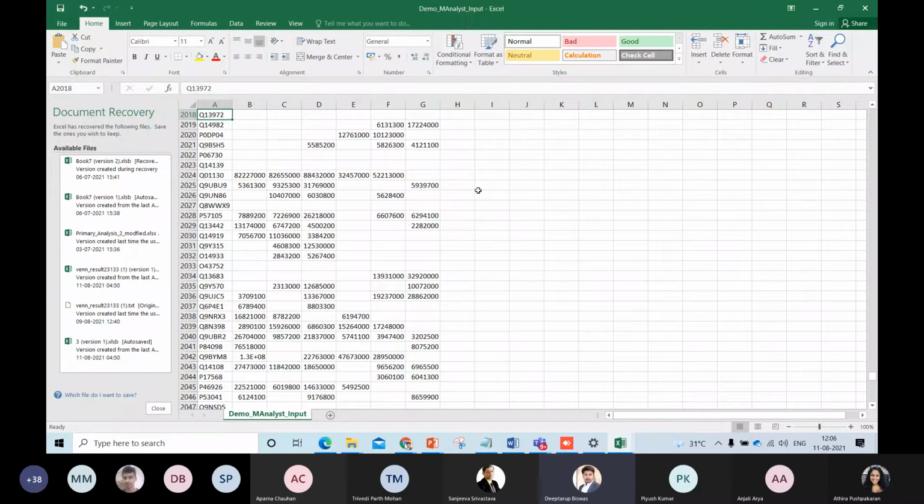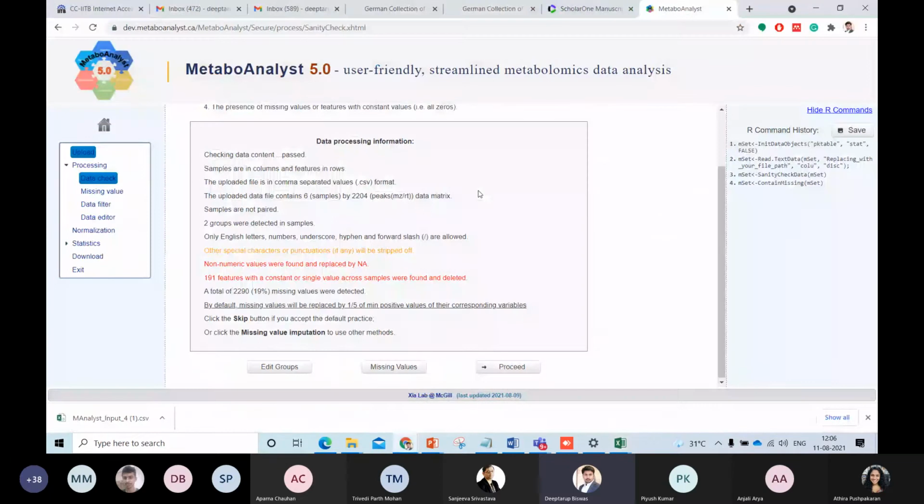So we need to handle this missing value with utmost care, so that whatever the missing value has been imputed is not on the basis of some biased imputation, but on the basis of the data that we are getting, right? So over here we are finding there is a total of almost 2290 missing values detected. Obviously, for your data, for your file, it will be different, but you should look into all this information very thoroughly, because this is the information that will help you to understand the data.